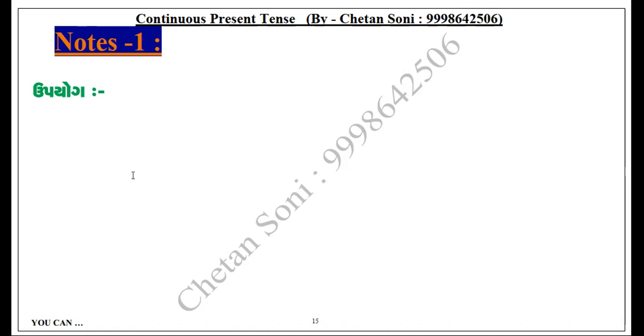The use is nothing but the current situation. What is the use of the tense? When we want to denote the current situation, what is running around us, then we will use this tense. Clear?